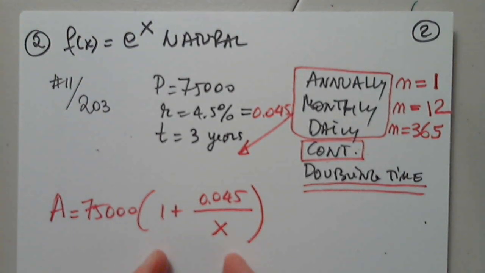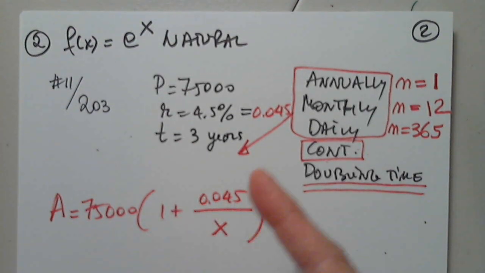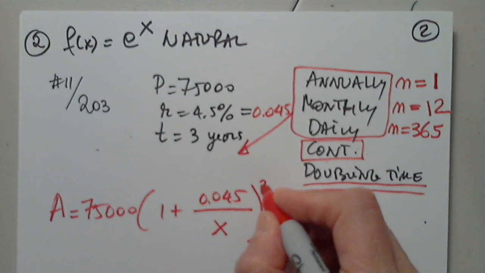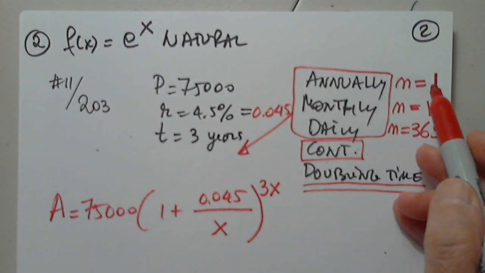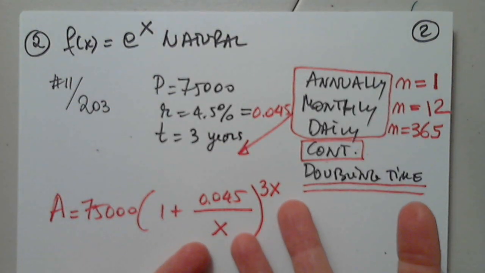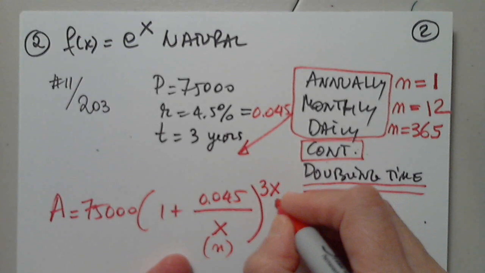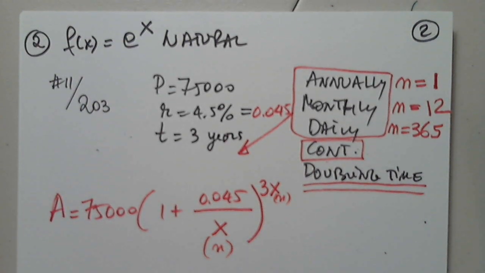I'm going to put this in the graphing calculator, and the power here is N times T, which means 3x. I write x because x is in the calculator, but it should be N. You can write N or you can write x. It doesn't matter. So I will use the table.